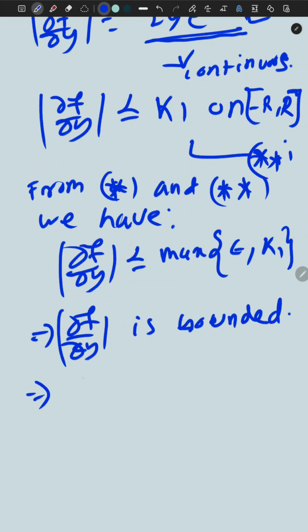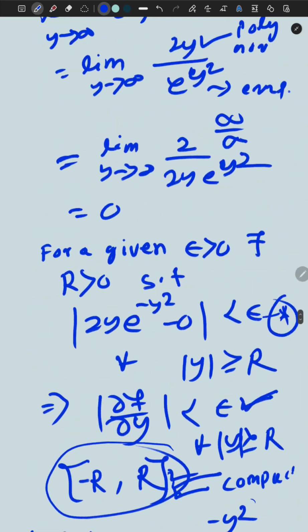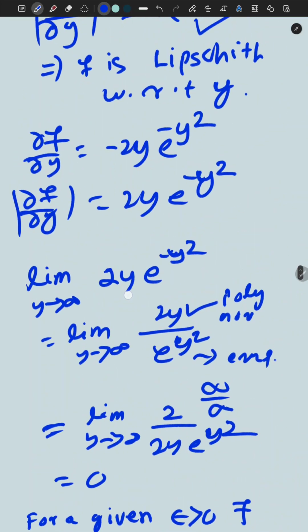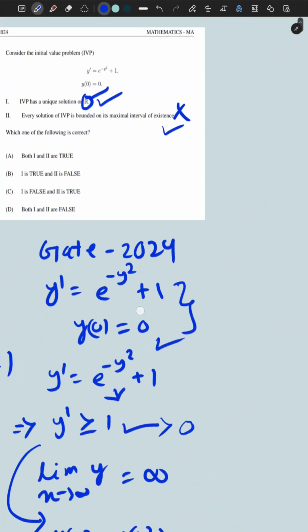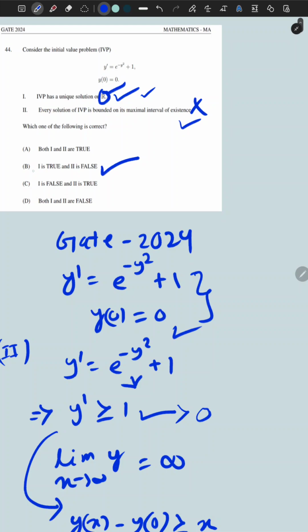This implies that f is Lipschitz continuous with respect to the dependent variable y. So by the Cauchy-Lipschitz theorem or Picard-Lindelöf theorem, the problem has a unique solution on R. So option 1 is true and option 2 is false. The correct option is option B. I hope that you all understood it very well. Thank you all.